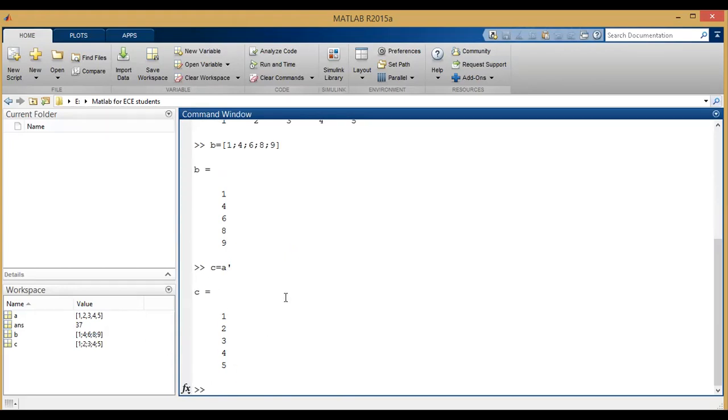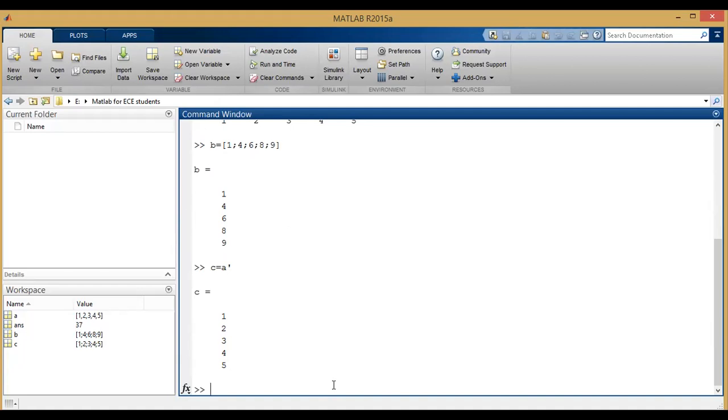Now what are the values of A? 1, 2, 3, 4, 5. Now C will have the same values in column format. Like that we can convert a row vector into a column vector by using transpose. For transpose we are using a single quote.